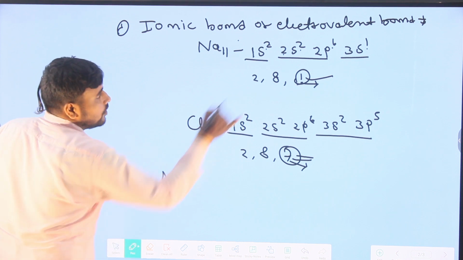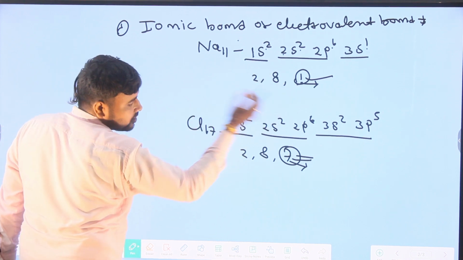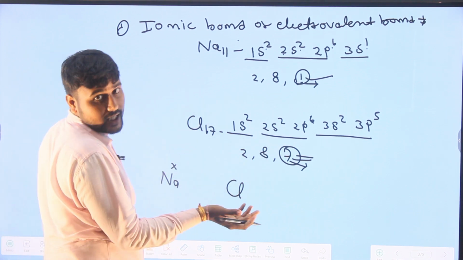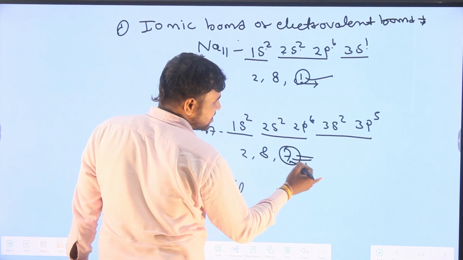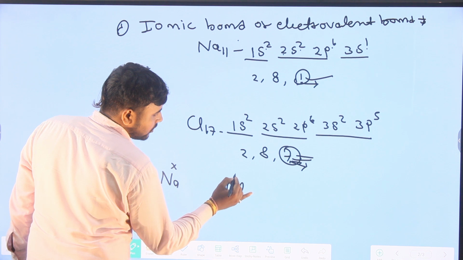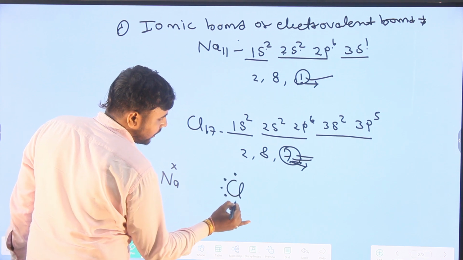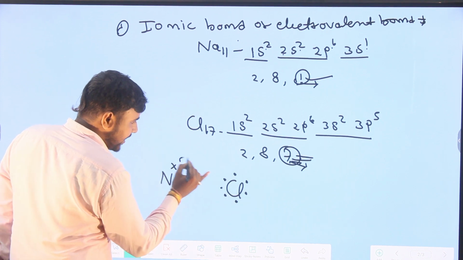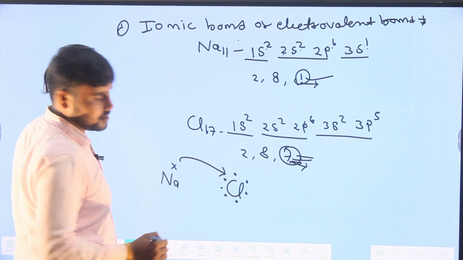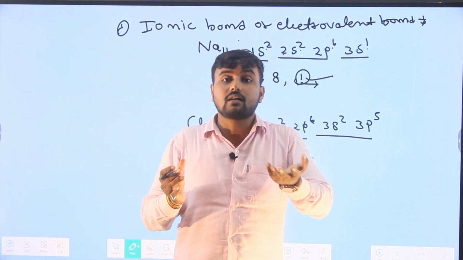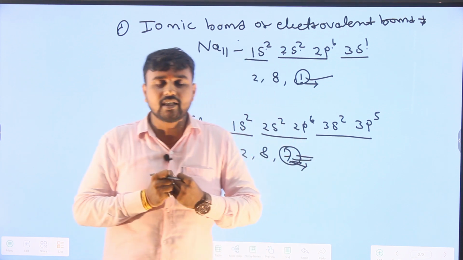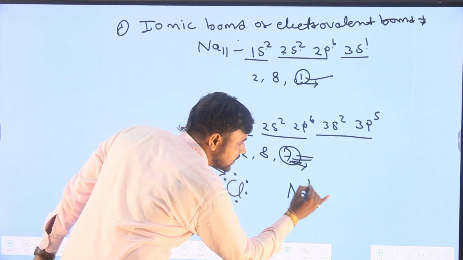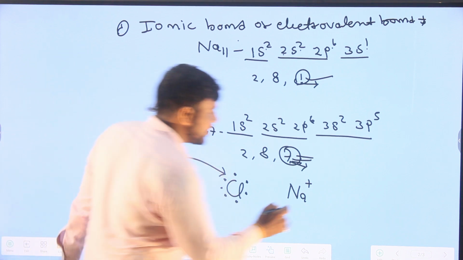The sodium atom contains 1 electron in its outermost shell, the valence electron, represented by a cross, and the chlorine atom contains 7 electrons in its outermost shell, represented by dots: 1, 2, 3, 4, 5, 6, 7. The sodium atom donates 1 electron to the chlorine atom. The element which donates electrons forms a positive ion, and the element which accepts electrons forms a negative ion. So sodium donates the electron and becomes a positive ion, and chlorine accepts the electron and becomes a negative ion.